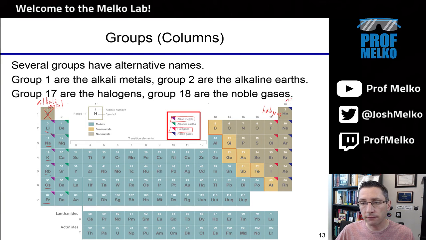And lastly, the very last group here are the noble gases: helium, neon, argon, krypton, xenon, radon. So group 18 is noble gases, group 17 is halogens, group 1 alkali metals, group 2 alkaline earths, or sometimes alkali earth. The alkaline earths are beryllium all the way down to radium.